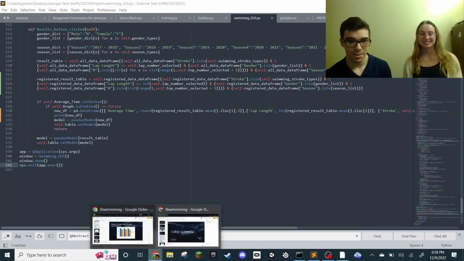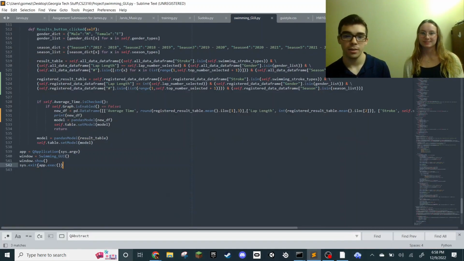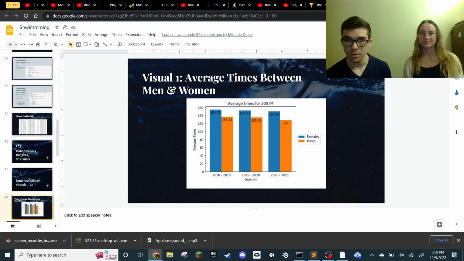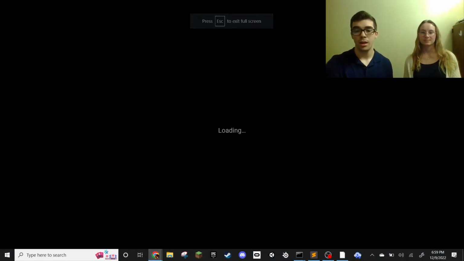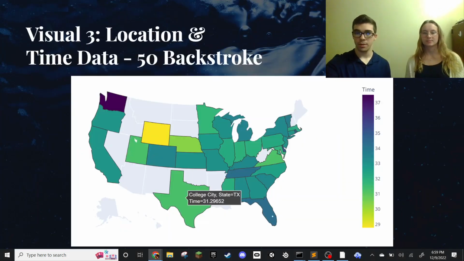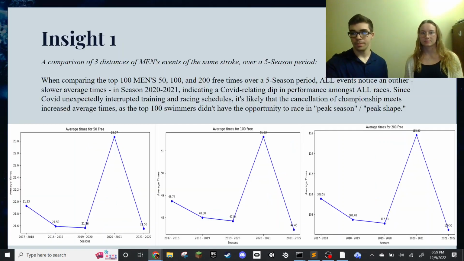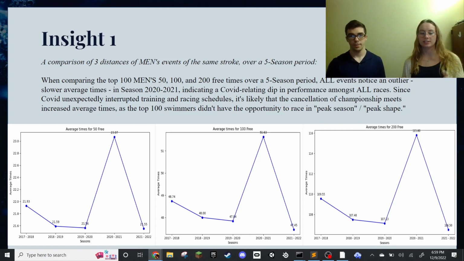And then the next thing that we're going to talk about is, I have some examples here of the different types of graphs that you can make. So there's the bar graph that you saw before. This just has 200 IM, which is a different type of stroke, for males and females, another line graph, and the maps that I showed you. Yeah, so from the combination of the graphs and various data analysis, we came up with several insights.